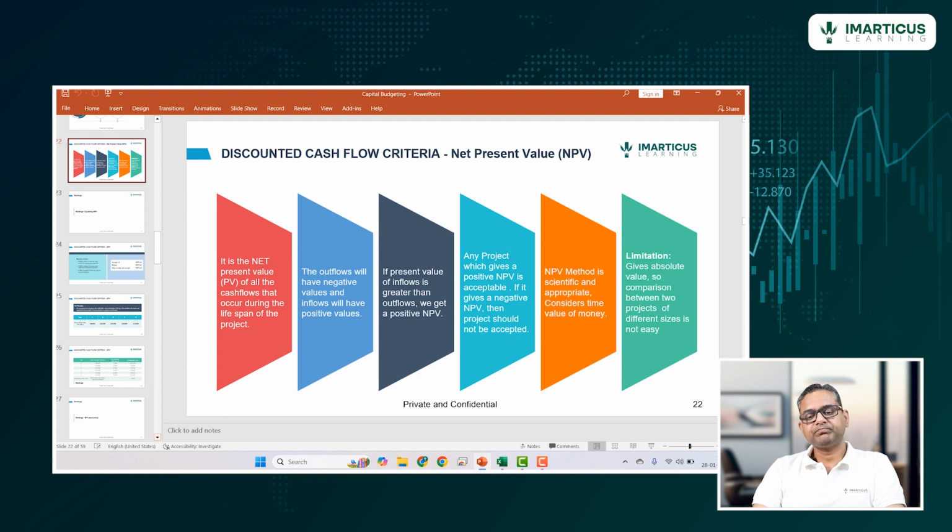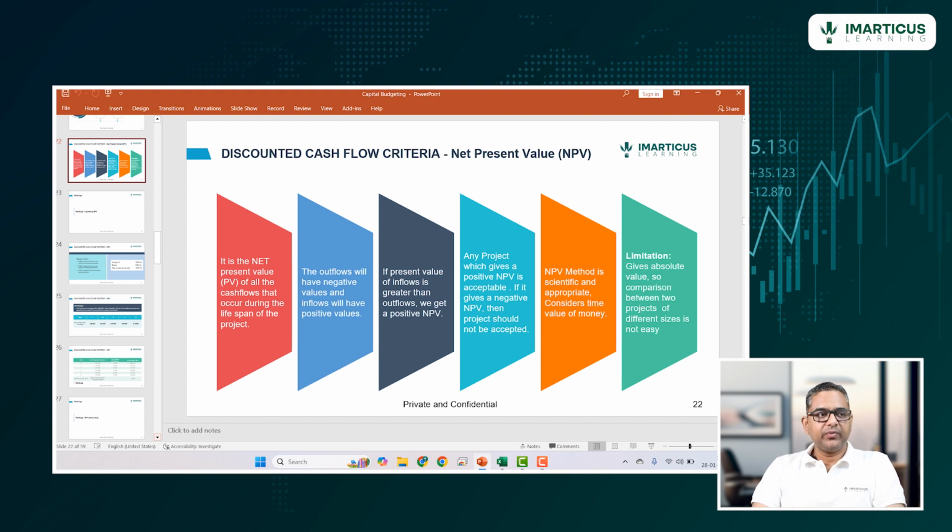The outflows will have negative values and inflows will have positive values.